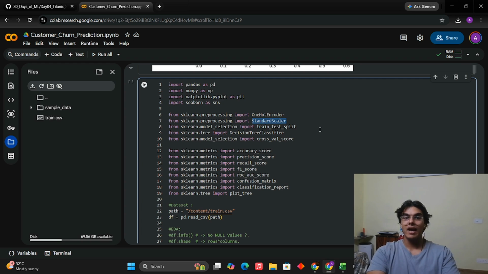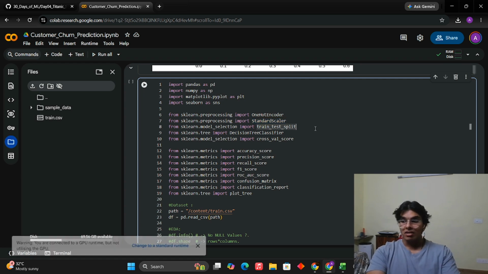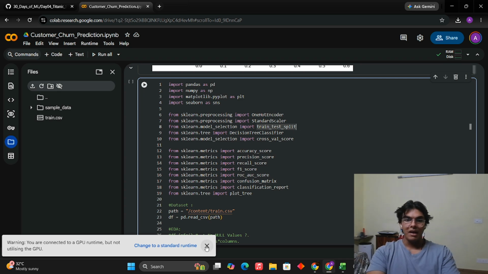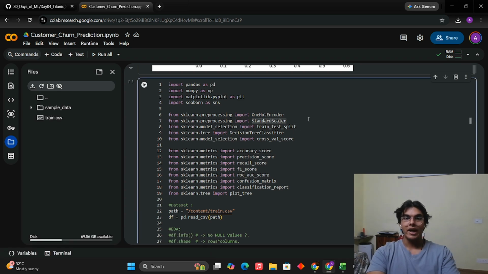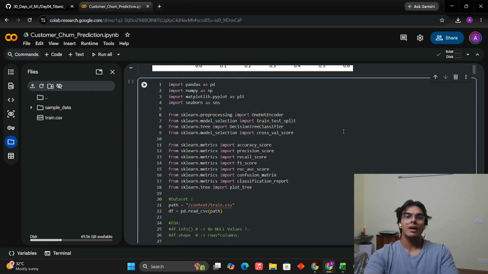But here on our hands, we have a decision tree model. The decision tree is rather based on creating splits using a rule, which is either entropy or Gini impurity. So it doesn't really care about the feature scale, which is why there is actually no need of standard scaler here. But I just write it because it's part of the typical sklearn steps.